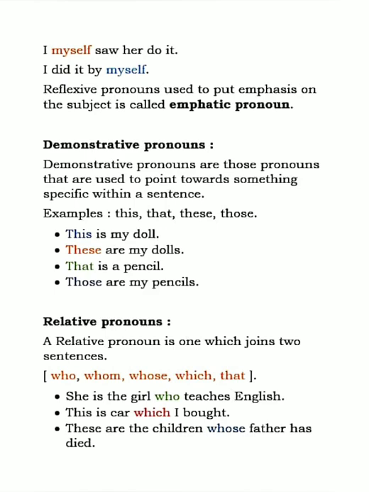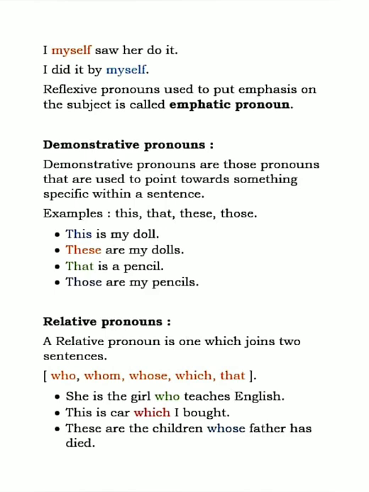Now come to the next one, demonstrative pronoun. Demonstrative pronouns are those pronouns that are used to point towards something specific within a sentence. That means to point out and identify any specific noun. So for example, this, that, these, those. These are some examples of demonstrative pronouns. Okay, let us see some examples.